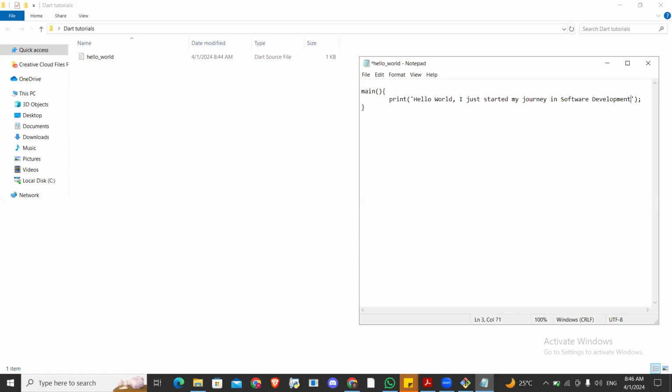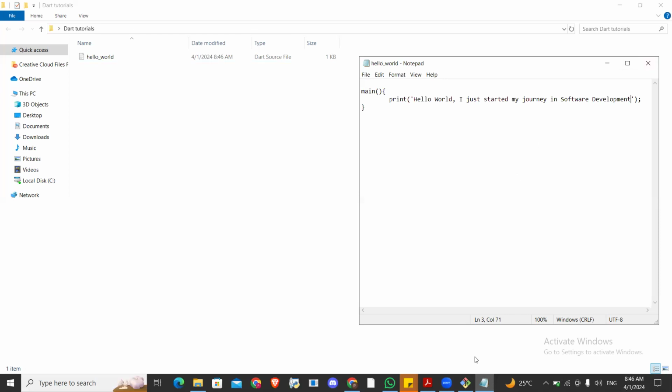Okay, now we have changed our statement. You give the computer an instruction to do something for you. Before we said computer, print hello world for us. Now we are telling the computer, I want you to tell the world, hello world, I just started my journey in software development. So save, make sure you save.